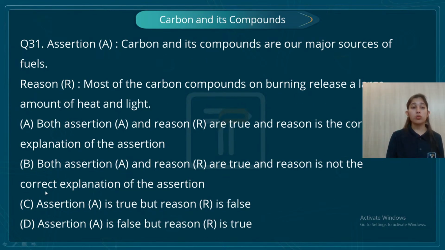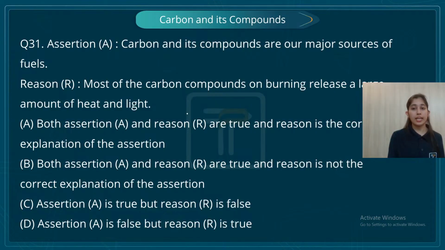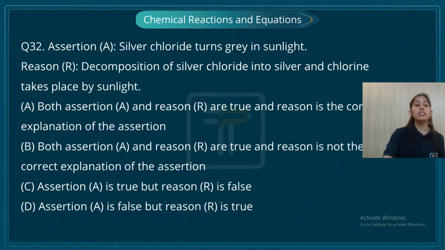Carbon and its compounds are major sources of fuels, correct? Most carbon compounds on burning release a large amount of heat and light. We know fuels like petroleum, when they are burnt, release a large amount of energy, right? So assertion is true, reason is also true, and here the reason is the correct explanation for our assertion. Students, what is the key to solve assertion and reason type questions?